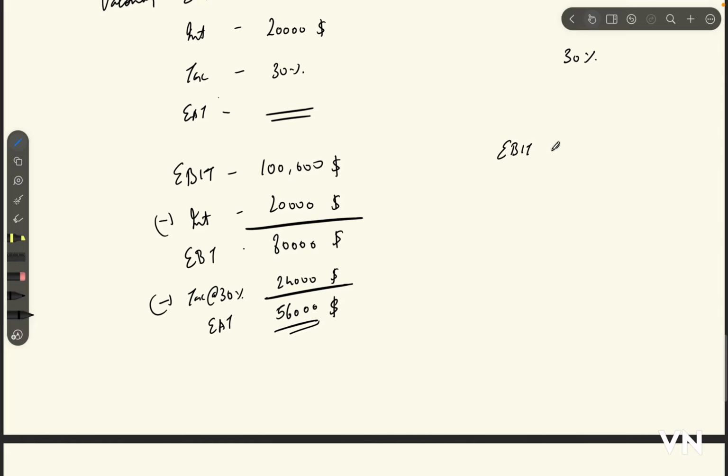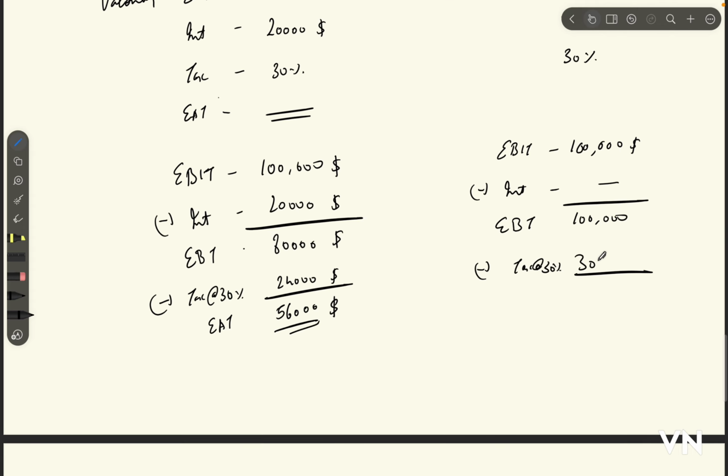In the second scenario, EBIT is the same as scenario 1, $100,000 minus interest, which is nil. So we got EBT of $100,000 and tax at the rate of 30%, which is 30,000, and it gives us 70,000 of earnings after tax.